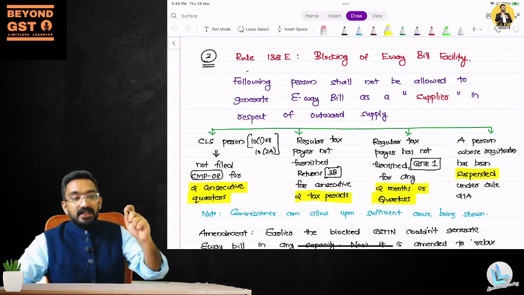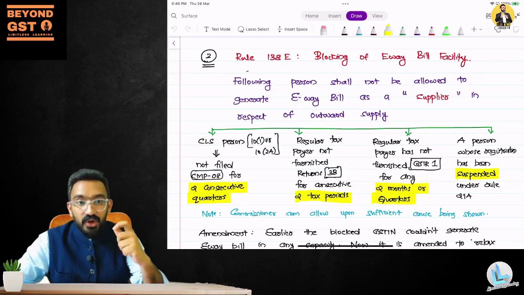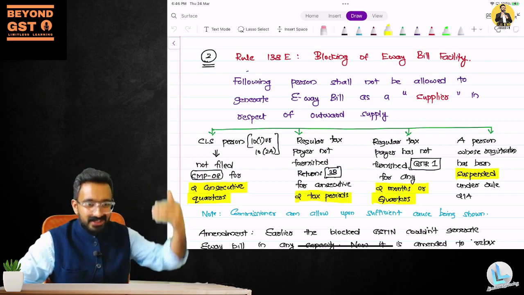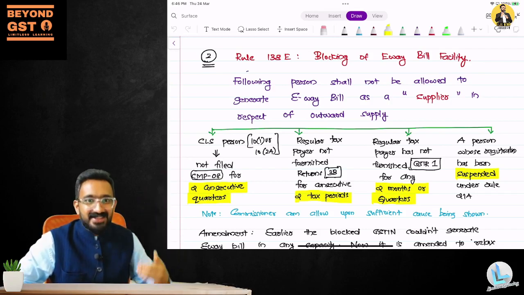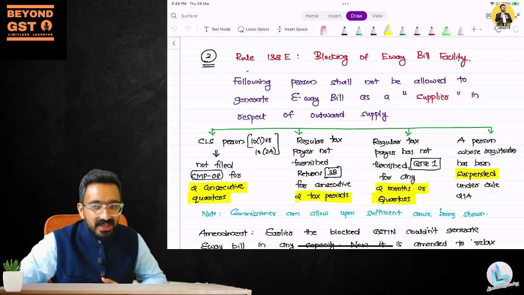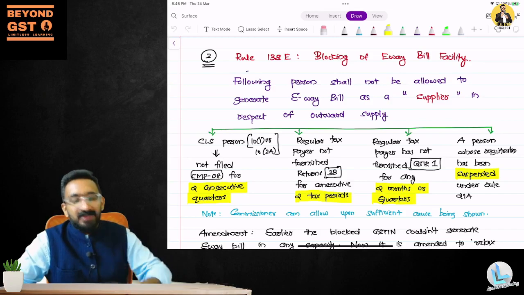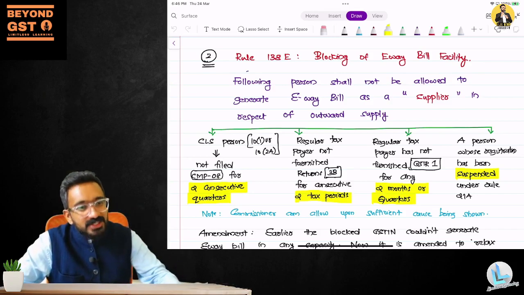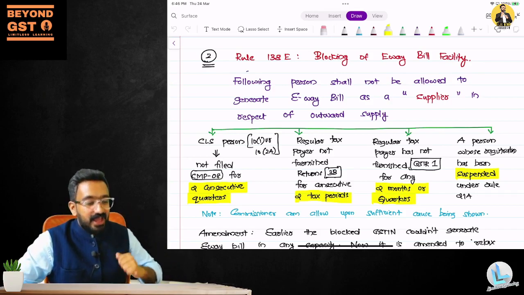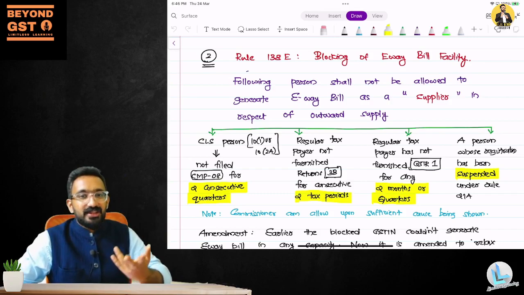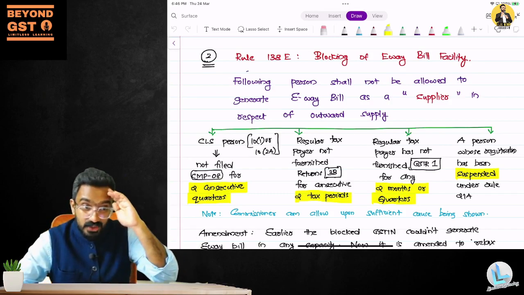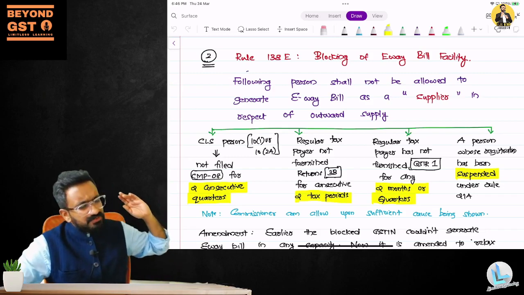So they said, if you are not a good guy, if you are in the compliance bad list, in my understanding, then I will not allow you to generate e-way bill, which means that I'll make sure that you are doing end of your business. You're not complying with GST, then I'll stop. I have enough provisions to ensure that I'm not letting you do your business itself. This was the thought. So the provisions were very drastic.